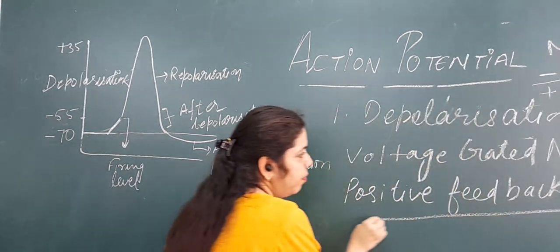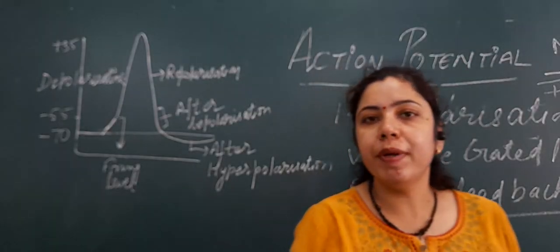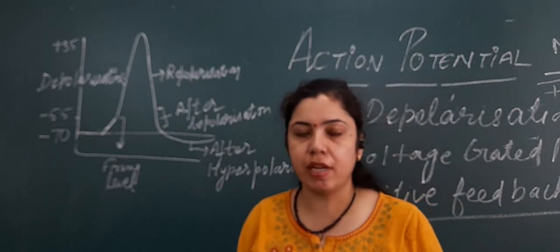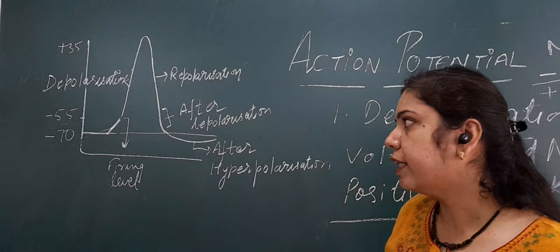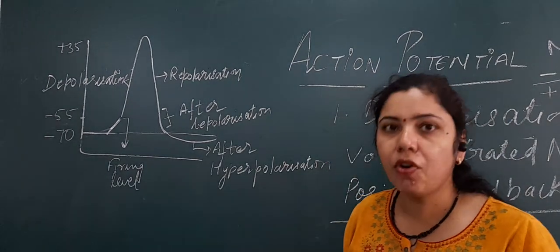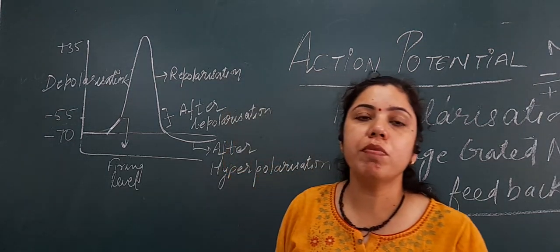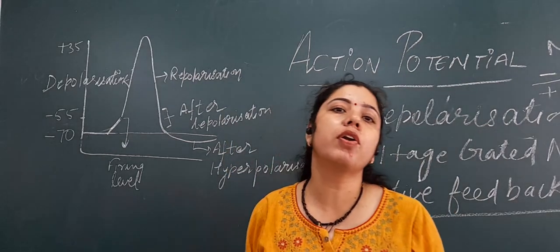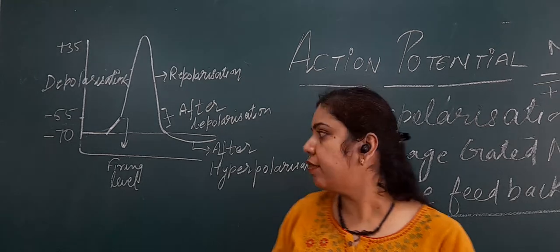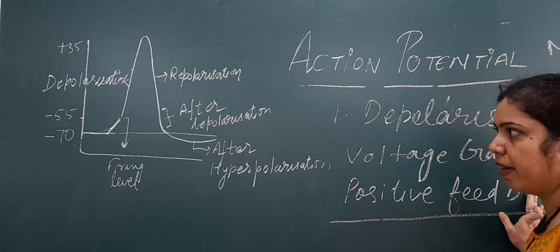Positive feedback cycle means initially there will be opening of a few voltage gated sodium channels, but once these few have opened, it will lead to stimulation of opening of more voltage gated sodium channels. This is what is meant by a positive feedback cycle.